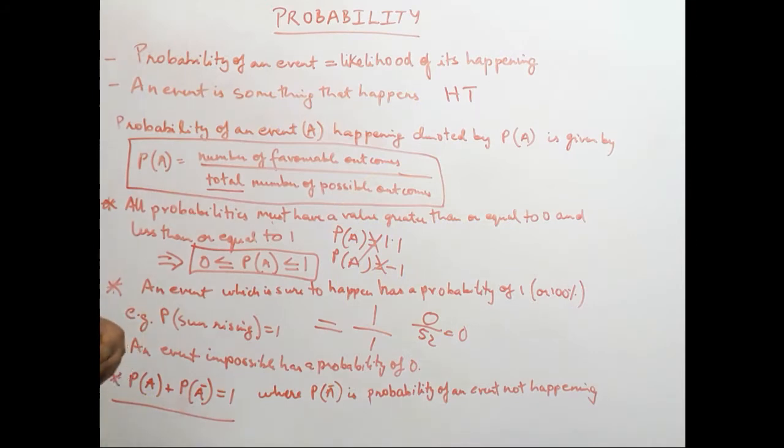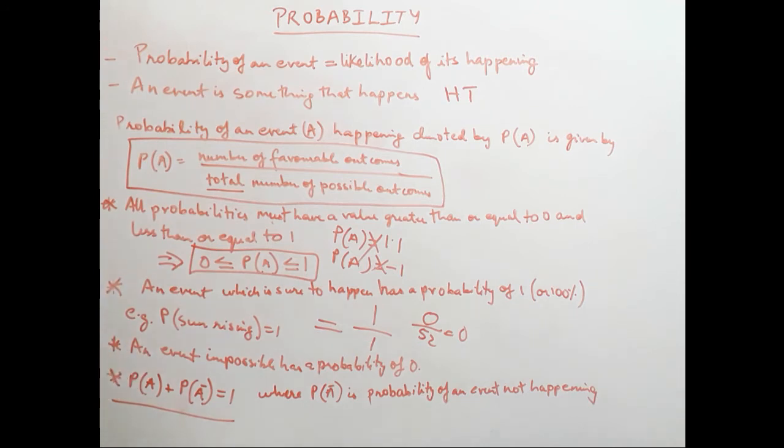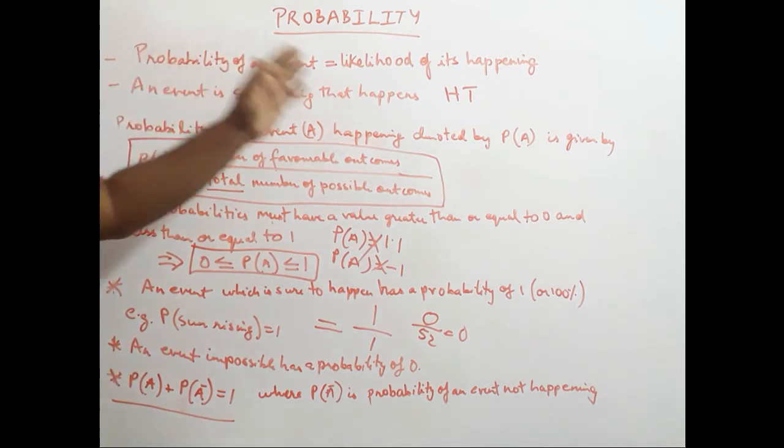Today we begin with probability, and in this chapter we will look at the likelihood of an event happening. That is what a probability is about. For example, when we toss a coin, we can either get heads or tail. So what is the likelihood of getting a head when we toss a coin, or what is the likelihood of getting a tail when we toss a coin? That is what we will be looking at in this entire chapter. We have covered this chapter in 9th standard, and this is in continuation with the 9th standard portion.